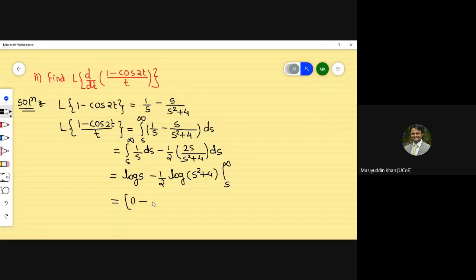So minus log of s, and this part as plus, because it is upper minus lower limit. Or if you wish, you can continue the same way, but just give the bracket: log of s minus 1 by 2 log of s square plus 4.